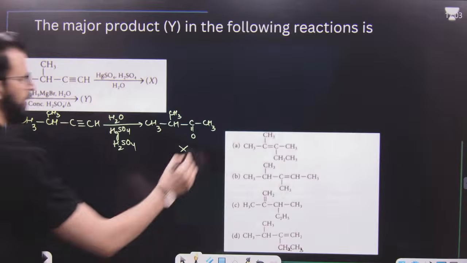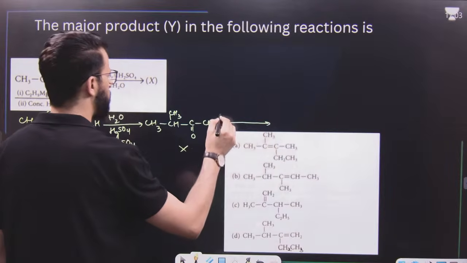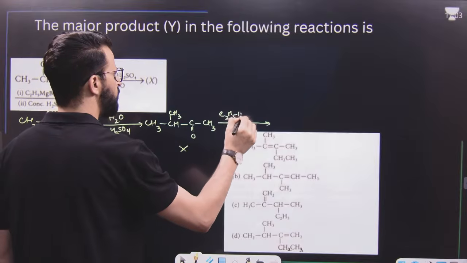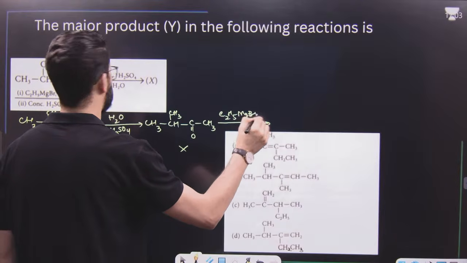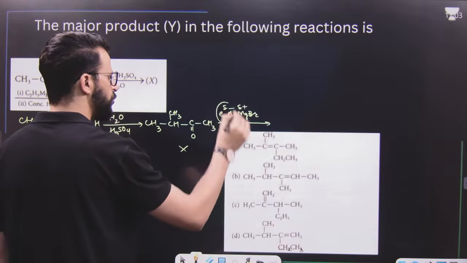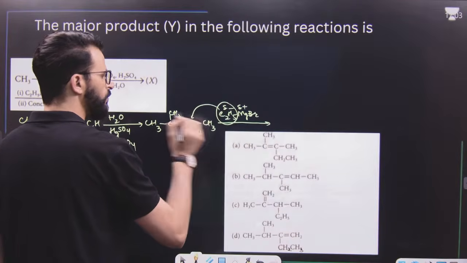This X on treatment with C2H5MgBr. Listen carefully, this is the negative part, this is the positive part. This negative part will go to the carbonyl carbon, the bond will be broken.